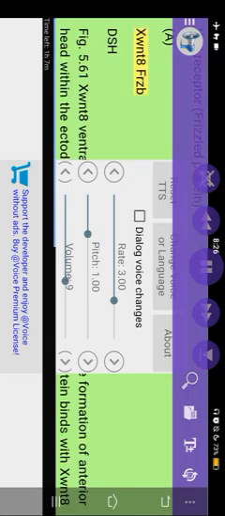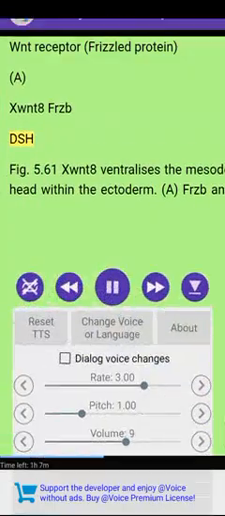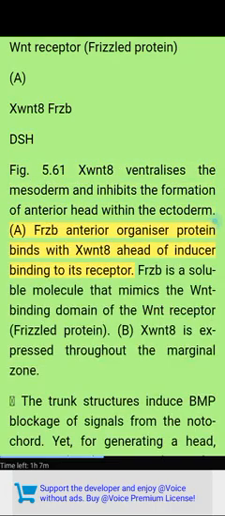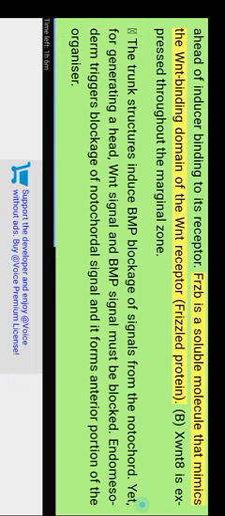A. XWNT8, FRZB, Dsh. Figure 5.61. XWNT8 is expressed in the mesoderm and inhibits the formation of the anterior head within the ectoderm. A. FRZB, the anterior organizer protein, binds with XWNT8 before it binds the receptor. FRZB is a soluble molecule that mimics the WNT binding domain of the WNT receptor, Frizzled protein. B. XWNT8 is expressed throughout the marginal zone. The trunk structures induce BMP blockage of signals from the notochord. Yet, for generating a head, WNT signal and BMP signal must be blocked. Endomesoderm triggers blockage of the notochordal signal and it forms the anterior portion of the organizer.